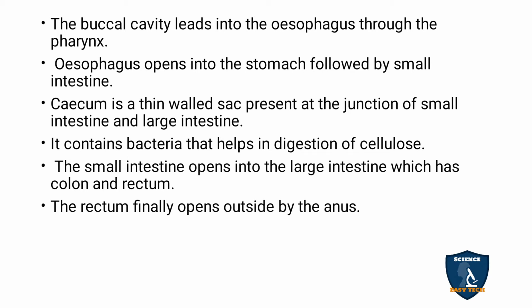In the small intestine there is a thin walled sac-like structure called the cecum. This cecum is the junction between the small and the large intestine, and it is helpful in the digestion of cellulose.